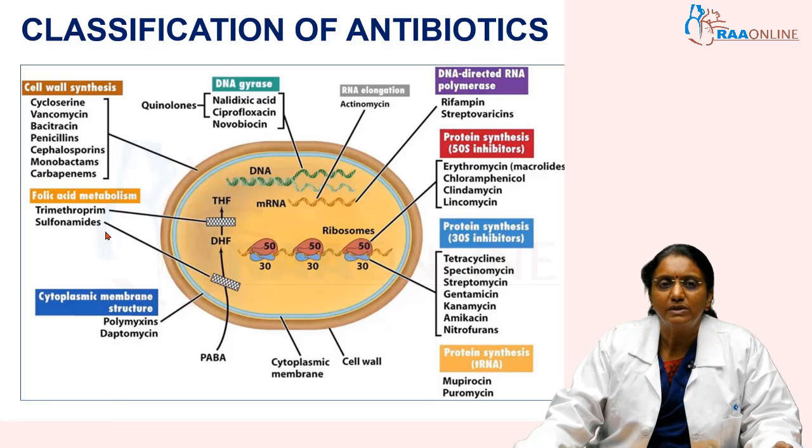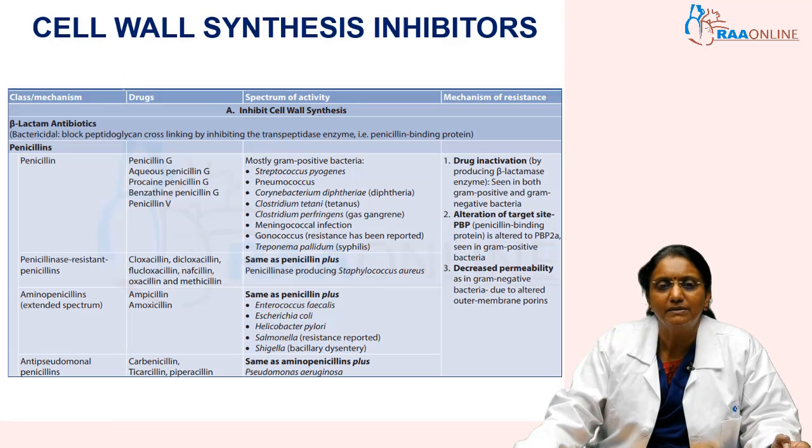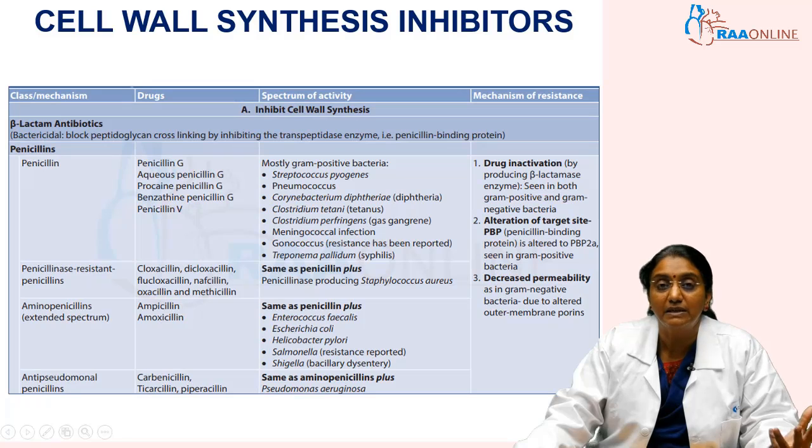Now we will go on to the cell wall synthesis inhibitors. In the cell wall synthesis inhibitors, we have a common group of antibiotics known as beta-lactam antibiotics. All these antibiotics have a ring known as the beta-lactam ring. And these cell wall synthesis inhibitors are always bactericidal. How they do it is they block the peptidoglycan. We already saw in the morphology of the bacterial cell wall that peptidoglycan plays a very important role in giving structural integrity to the cell wall. The synthesis of peptidoglycan is blocked by these antibiotics, as a result of which the bacterial cell dies.